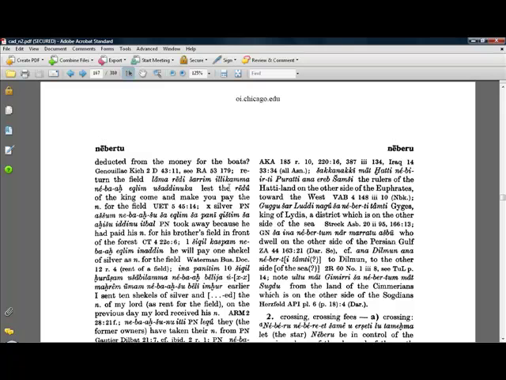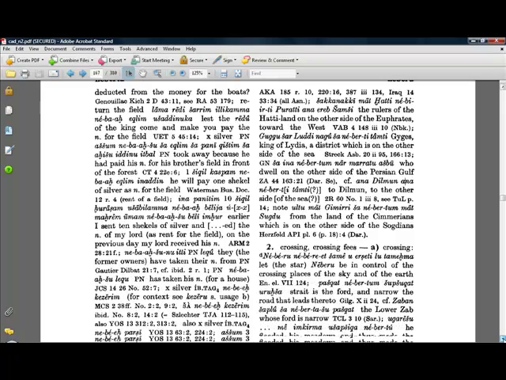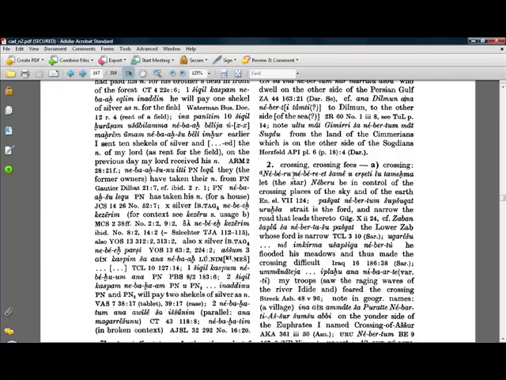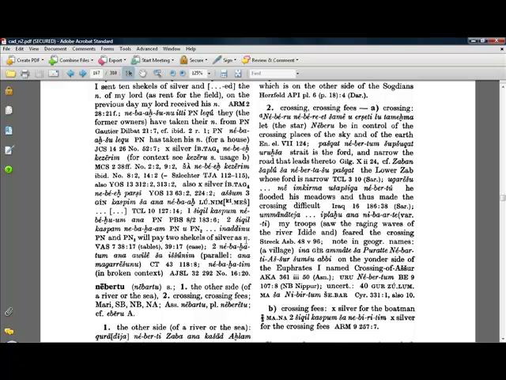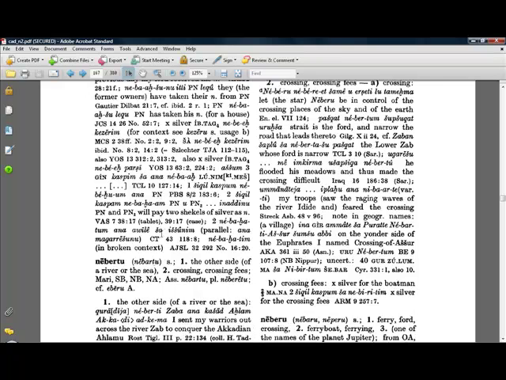There's also a Neber 2. If we go, let's just scroll down here. This is familiar from Sitchin's discussion of Nibiru crossing, or the place of the crossing, that sort of thing. That's sort of a basic meaning for Nibiru, or Neber 2, the idea of crossing.